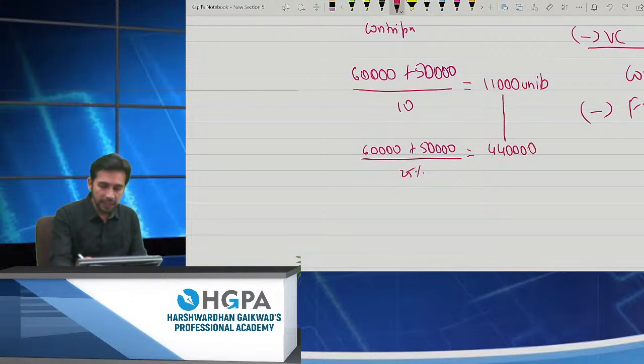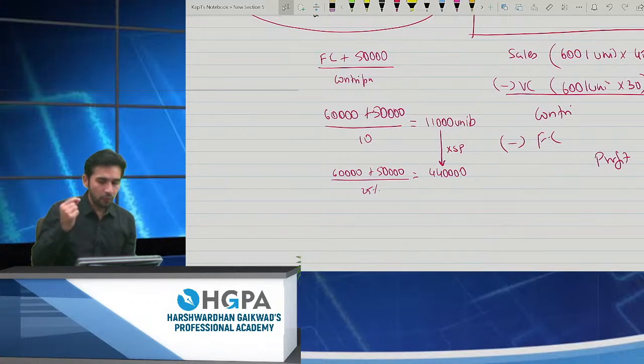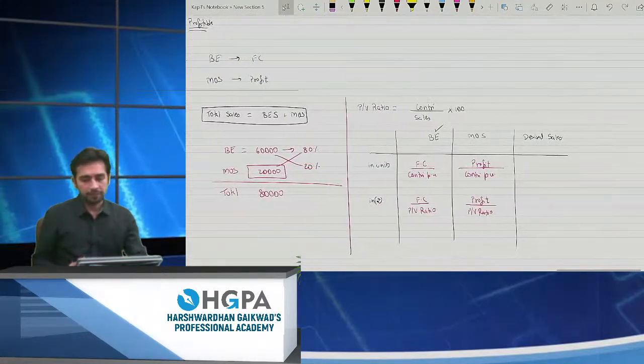And if you check, if I want to come from here to here, I have to multiply by the selling price. Multiply by selling price, you have to sell 11,000 units, sell it at 40 rupees, you will get a total of 4,40,000. Clear? Okay, fine. So I am having the formula sheet with me now.